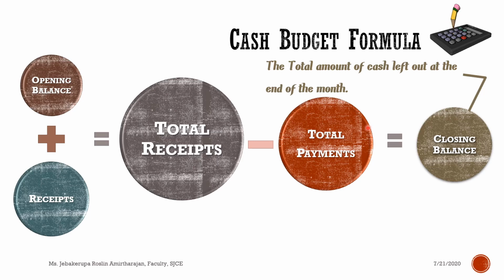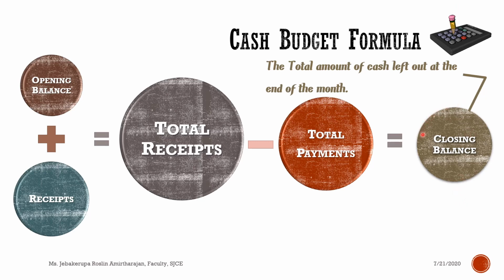Okay, and one more thing, for example, if you are preparing a cash budget for the month of April, May and June, you will start with the amount you have at the beginning of April. Then you will add the amount you expected to receive in April. Then you will get the total receipts for April. Then after that you subtract the amount you expected to pay in April. That is your total payments. So finally you will be getting your closing balance, right? So once you get the closing balance, that is the closing balance for the month of April.